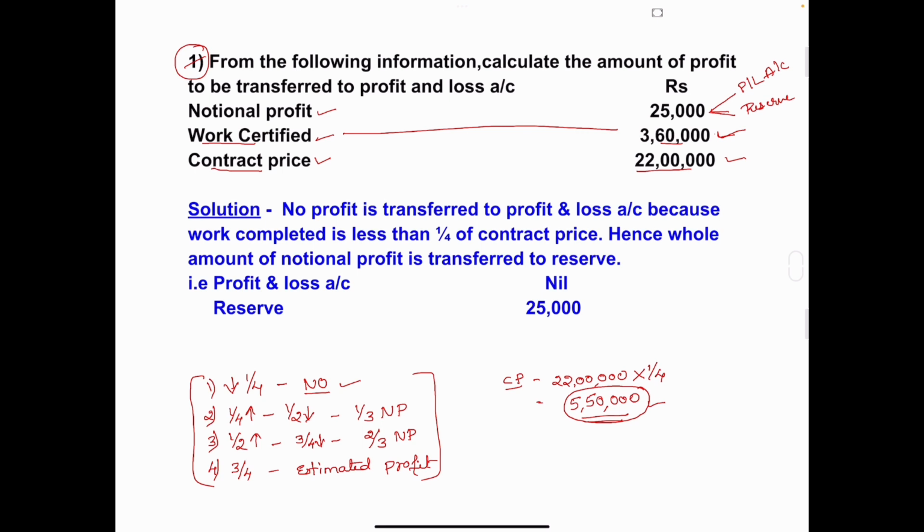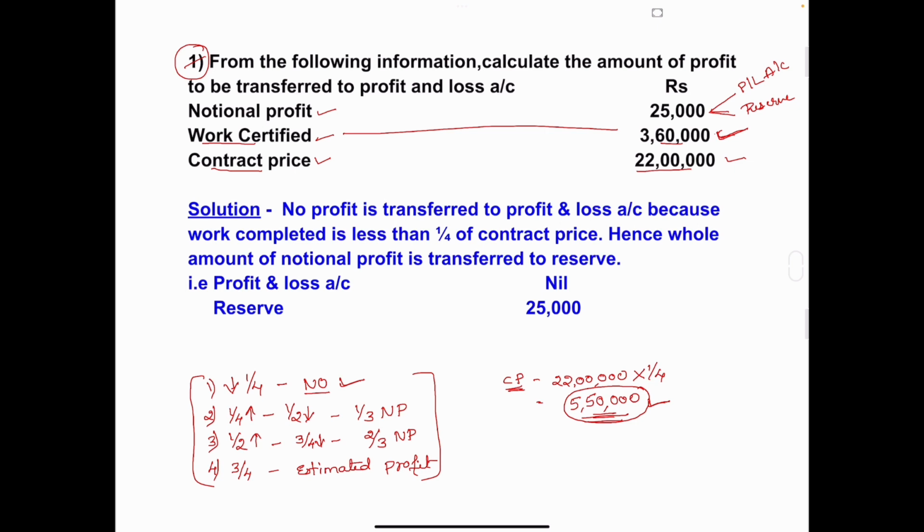One-fourth of contract price is how much? Just now we have calculated, that is 5 lakh 50,000. And the work completed or work certified amount is 3 lakh 60,000, which means less than one-fourth of the contract price. So in this first problem, which condition is applied? The first one: the work certified or work completed amount is less than one-fourth of contract price. That is, 3 lakh 60,000 is less than 5 lakh 50,000.